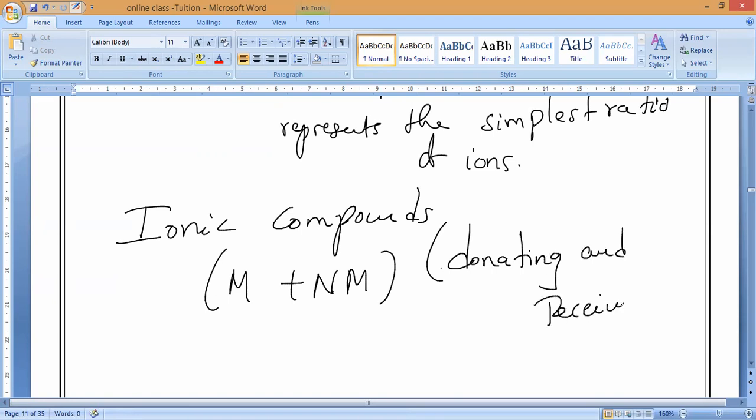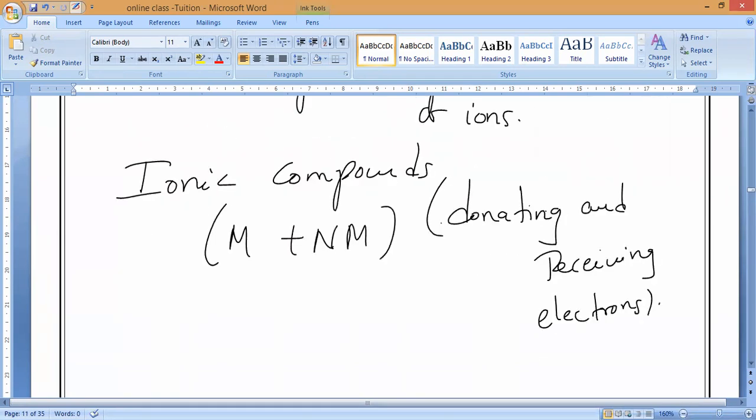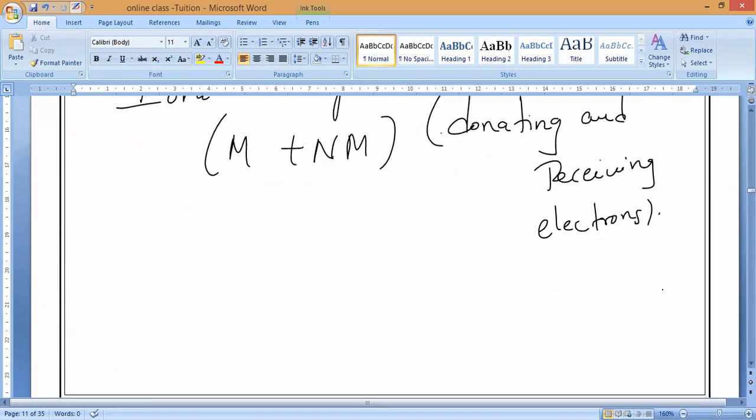Is it yes or no, guys? So in this, you are gaining electrons, so you have to consider the valencies. Okay, guys? Let us see now the simplest ionic compounds, how to name them. Donating and receiving electrons, they will form. Ionic compounds are formed by the combination of metals and non-metals.